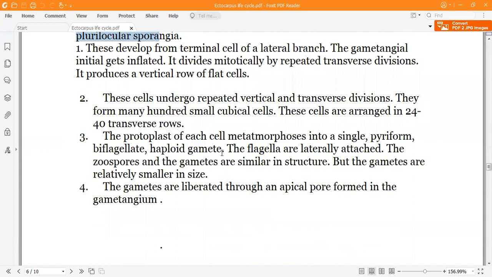And as the plant body is already haploid, that is a gametophytic plant body, they will produce haploid gametes, pyriform in shape, almond in shape.